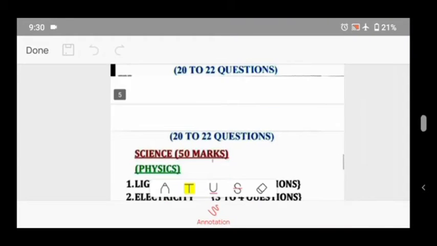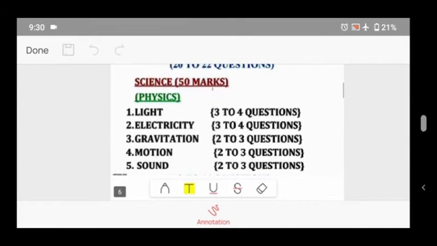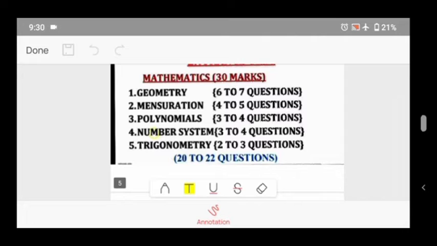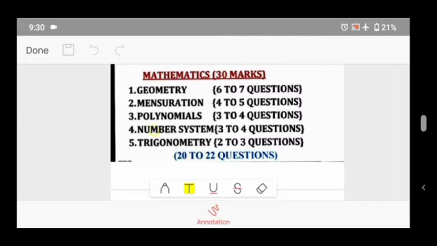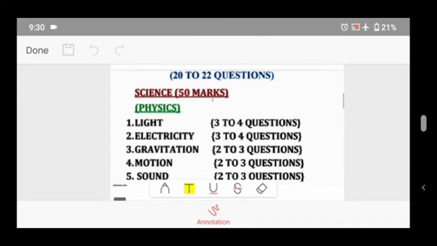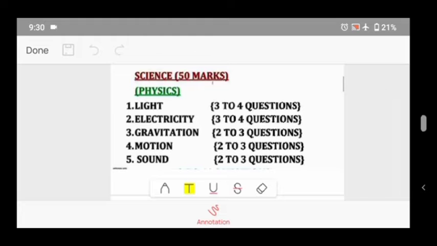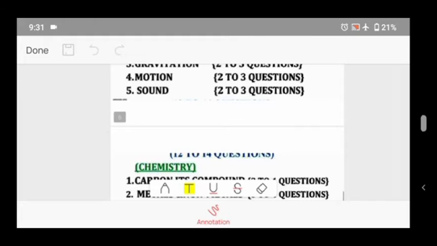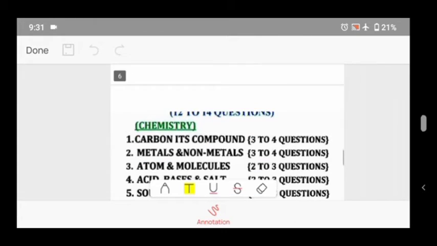Now science. In maths 22 questions are coming. Science 50 marks. Physics: light 3 to 4 questions, electricity 3 to 4 questions, gravitation 2 to 3 questions, motion 2 to 3 questions, sound 2 to 3 questions. From these chapters 12 to 14 questions are coming.